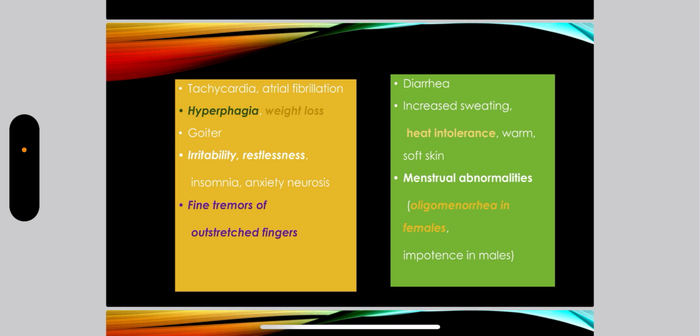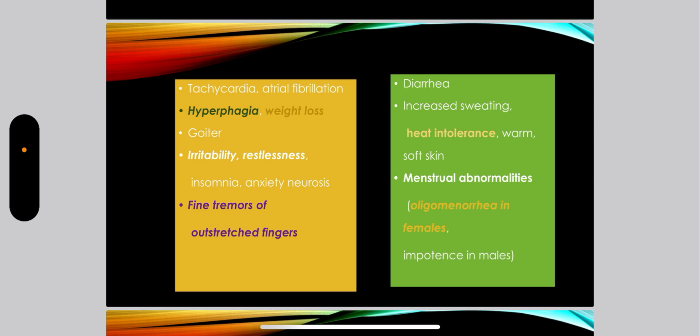Person may feel irritable, restless, insomnia, anxiety, neurosis. We had talked about all these features previously also when I was telling you about the clinical features. It affects neural development and mentation. There can be hyperphagia. Person will eat a lot, but there will be unexplained loss of weight. Okay, despite increase in food intake, there will be loss of weight. Clinically, by asking the patient to outstretch the fingers, we can see fine tremors. Okay, that is a strong indication towards Graves' disease.